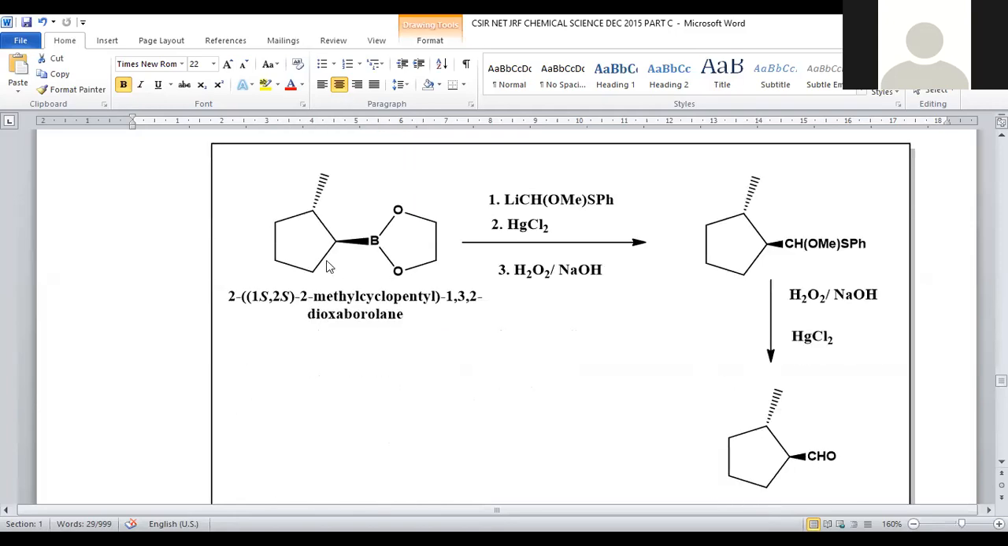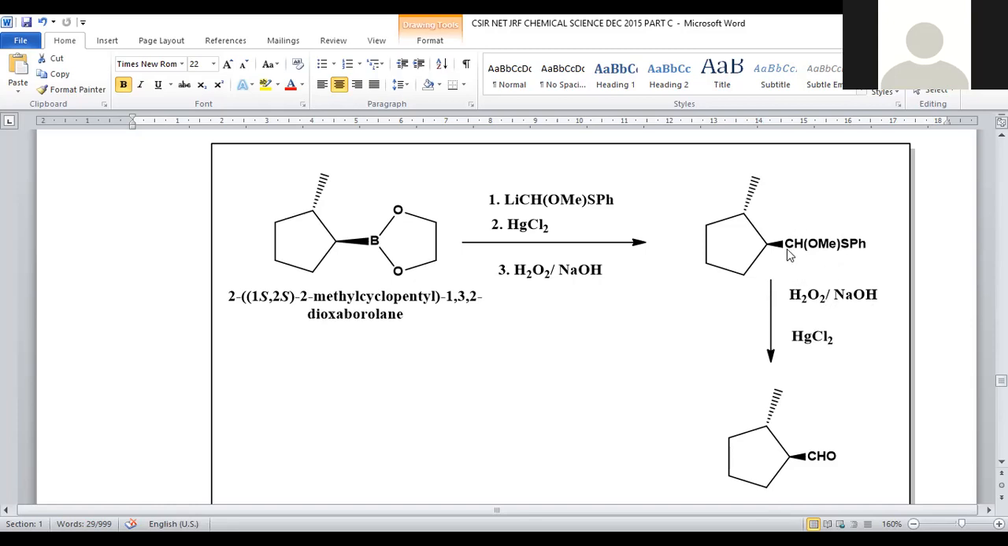For that purpose, we have the starting material, that is dioxaborolane. So this is a system called borane, and is treated with alkyl lithium. Whatever alkyl lithium is added, this entire system is now replaced with that alkyl group. Subsequently, hydrogen peroxide in the presence of alkaline conditions and mercury dichloride will be added.